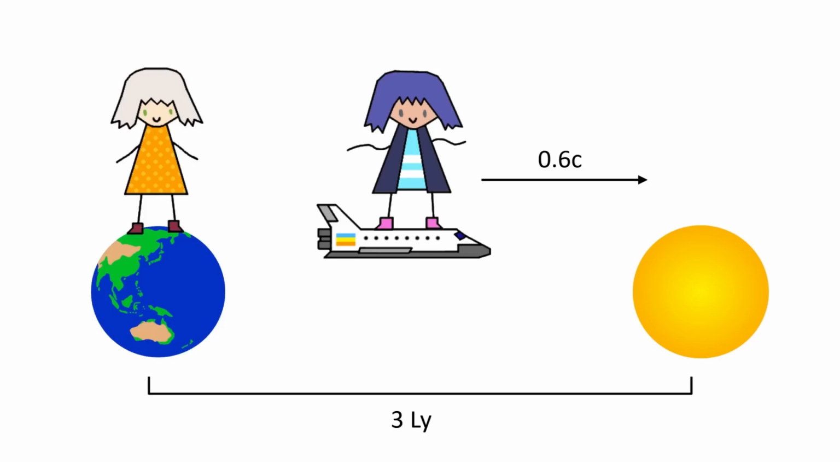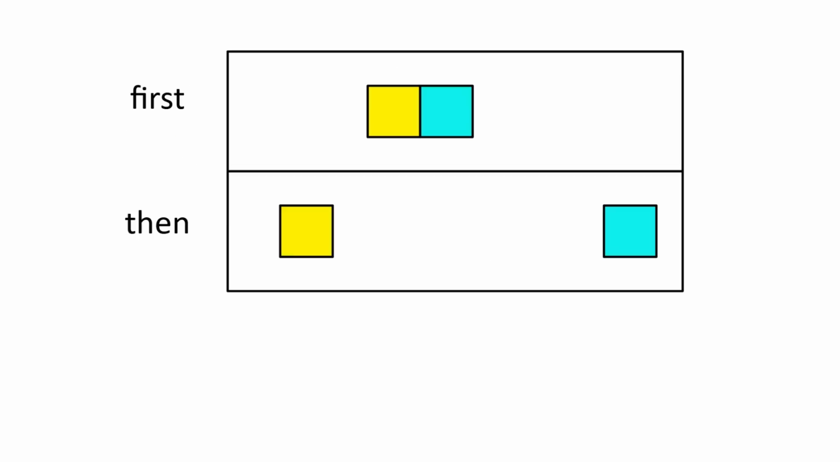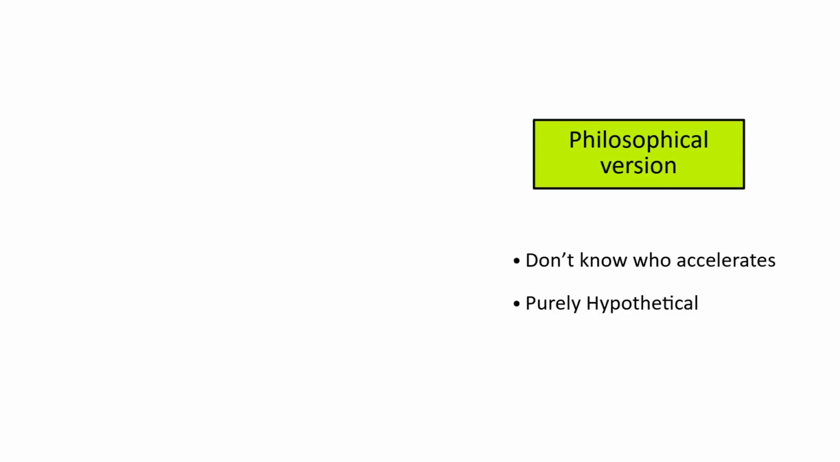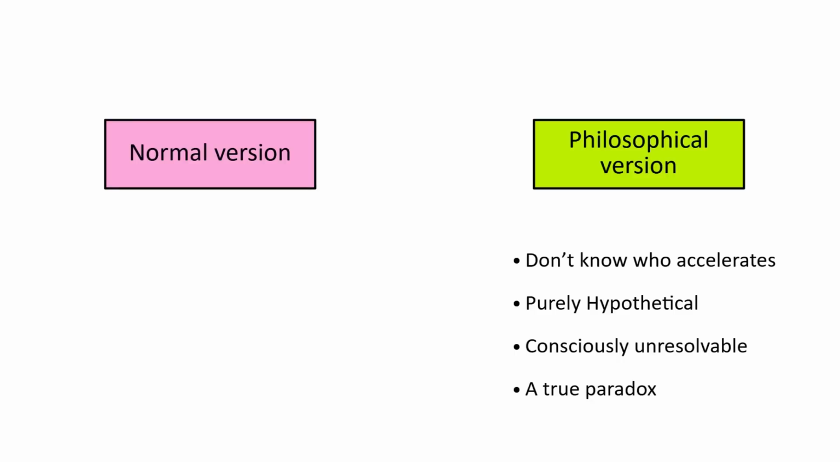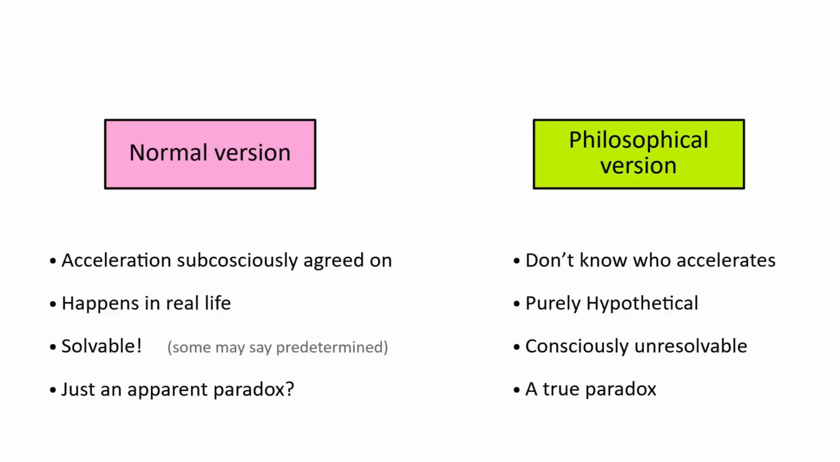This time, we get rid of the star and Earth and all the numbers. All we know is that you have two observers that start off together, then become separated, and then reunite. You have no idea who accelerates or by how much. This version is by its very nature unresolvable, making it a true paradox. As for the original version, since we subconsciously agreed on who accelerates, there's no contradiction, and the outcome is in a sense already decided. Depending on your definition, this technically makes it only an apparent paradox, not a true one.